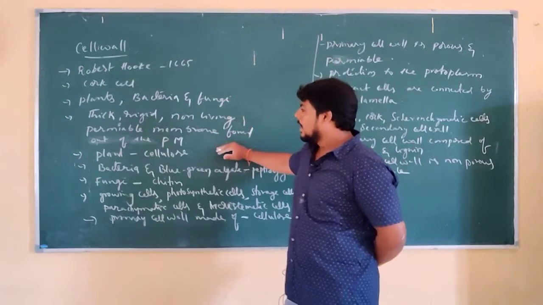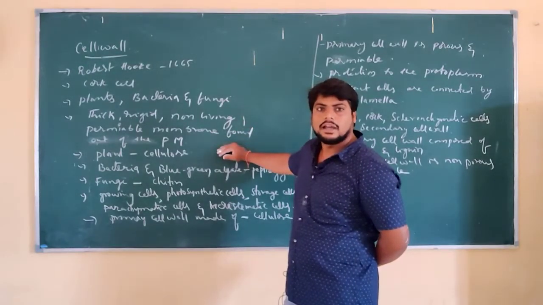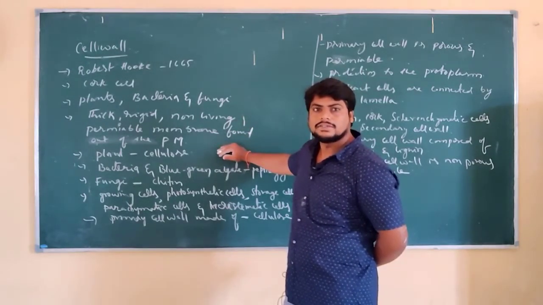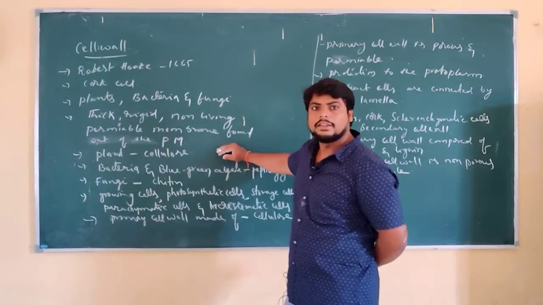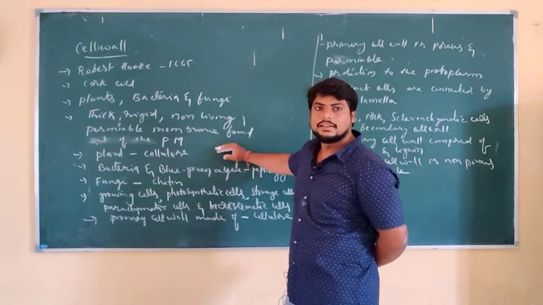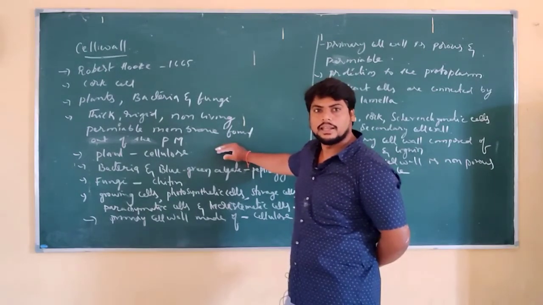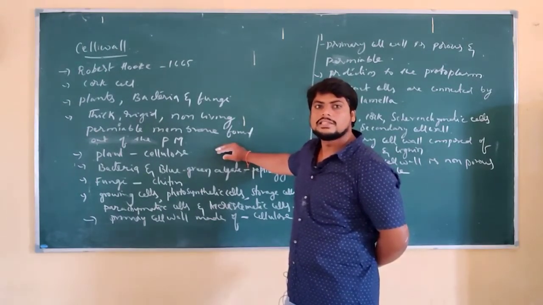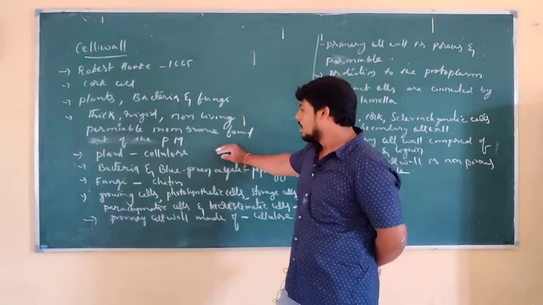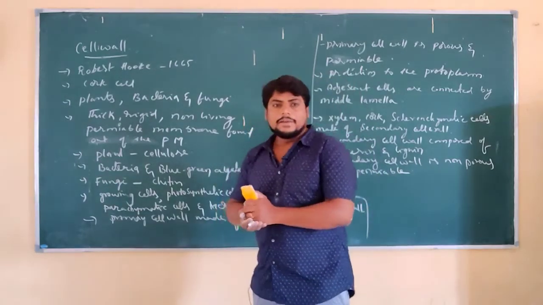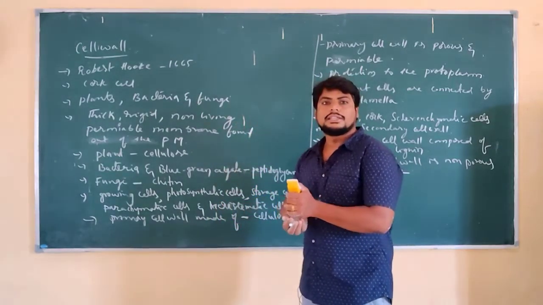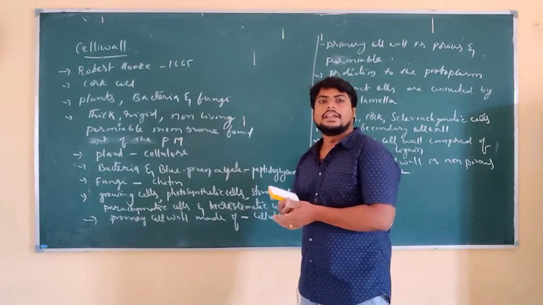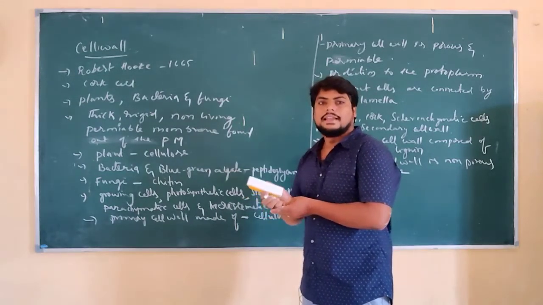These plant cells, bacteria cells and fungi cells, even though they have a cell wall, their composition is different. The plant cell is made up of cellulose, the bacteria of peptidoglycan, and the fungi of chitin.